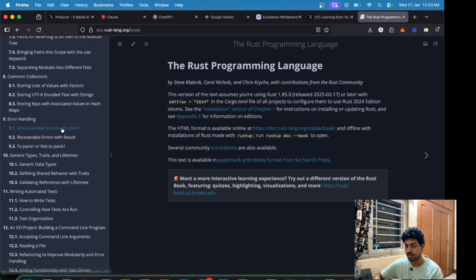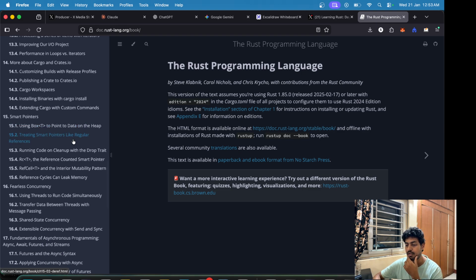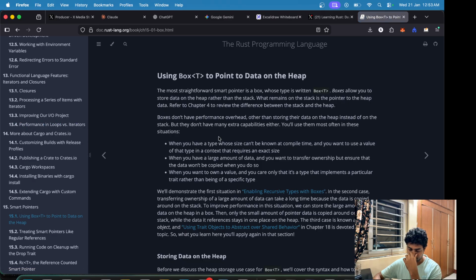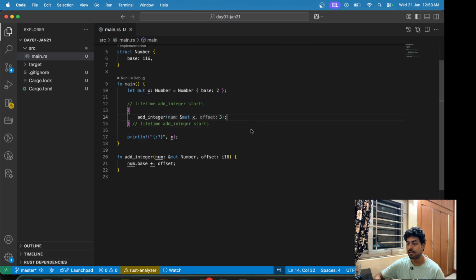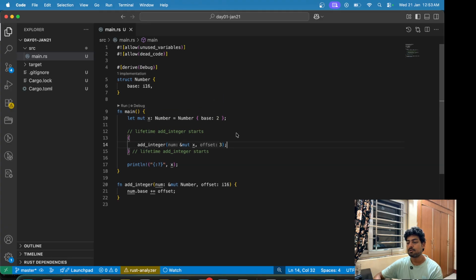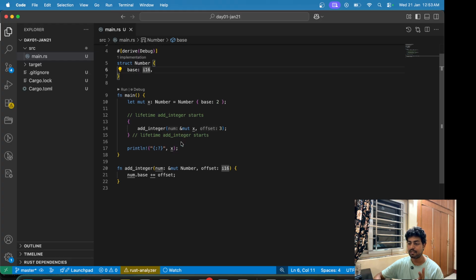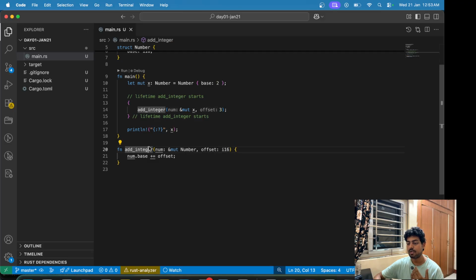Now coming to the Rust programming book, I think we can try understanding something else. So let's try to understand this box type. There is one more thing that I would like to explain here. So this is I16, which is very limiting. First of all, we can only call this function for the I16 data type. But what I want is to call this function for any data type T for which the addition operation can be performed. So how do we do that?